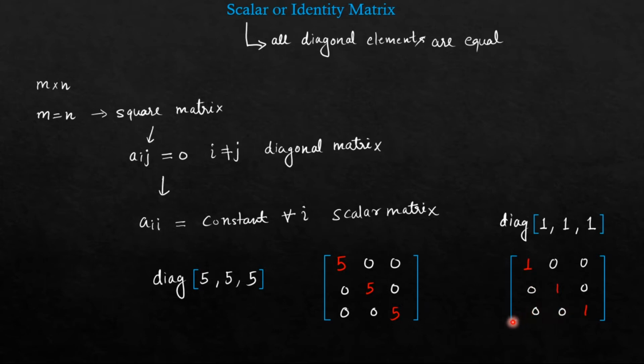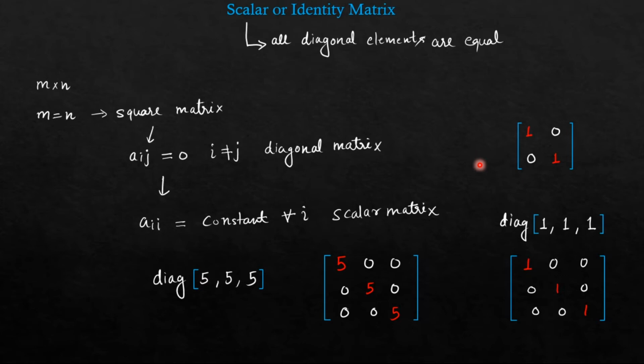Remember here, I am considering matrices of the order 3 cross 3. But it is not necessary. It can be 4 cross 4 or even 10 cross 10. The order can be anything. The only necessary condition is it must be a square matrix. The matrix like 1, 0, 0, 1 is also an identity matrix, but it is a 2 cross 2 identity matrix. Similarly, we can have 4 cross 4, 10 cross 10, 3 cross 3. But it should be a square. So for identity matrix, the only thing is it must be a diagonal matrix with all diagonal elements equal to 1. Now we generally represent identity matrix with capital letter I.